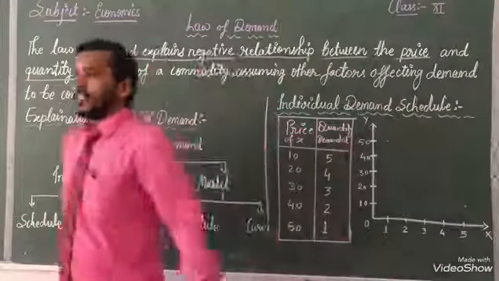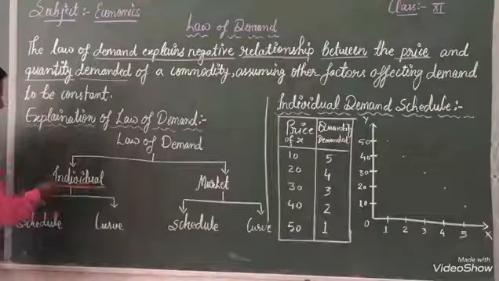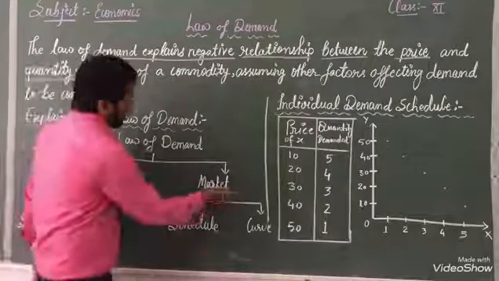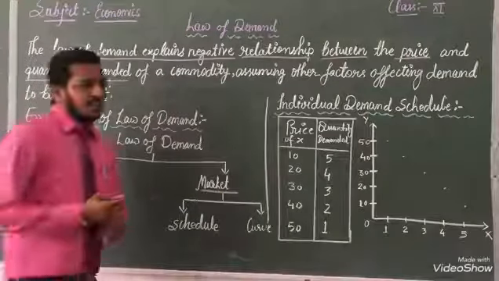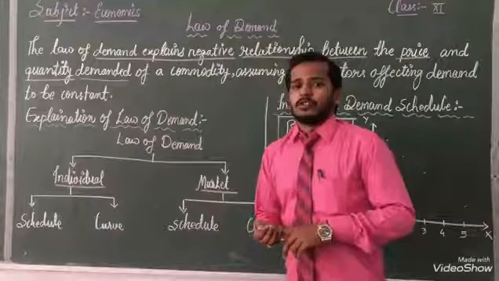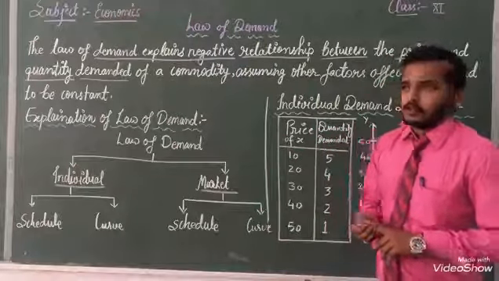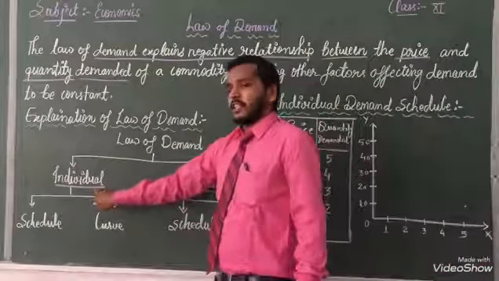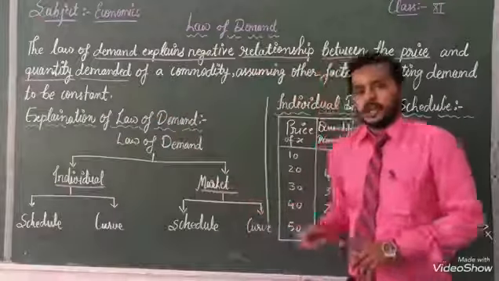The first one, individual demand, is a single person's demand, what they purchase according to their situation and their demanded amount. The second one is market demand.